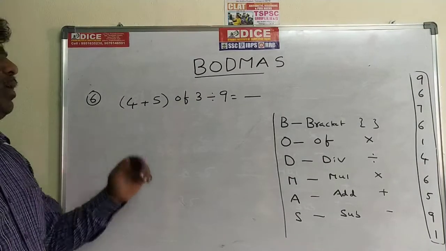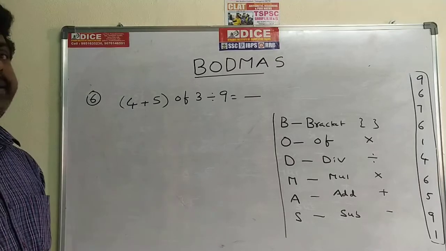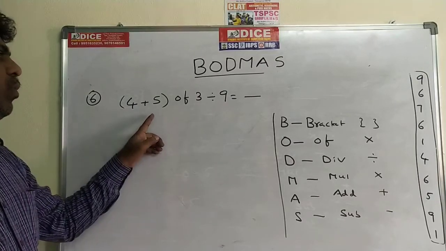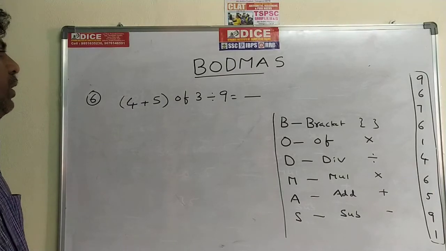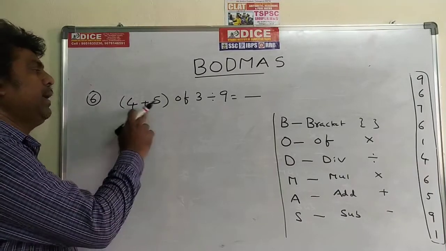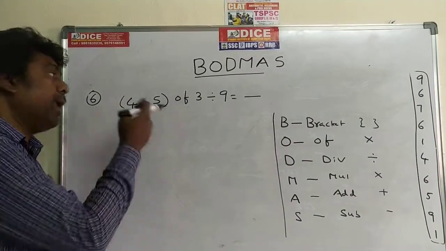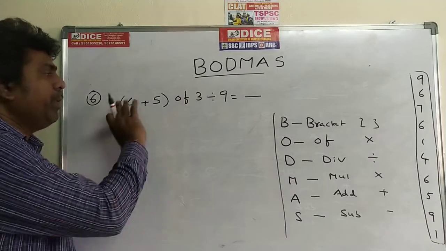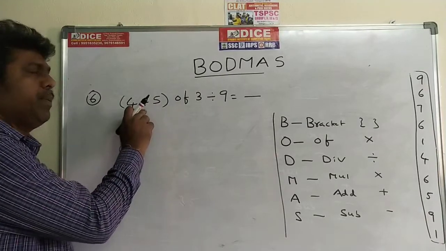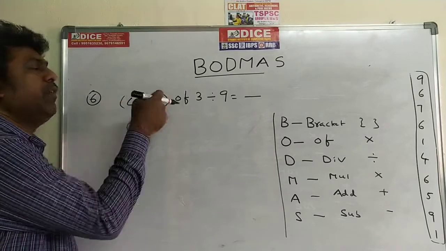Now go for the sixth problem. Bracket of 4 plus 5, of 3 divided by 9, is equal to dash. In this problem, the first priority goes to bracket. Bracket means you have to do the operation inside the bracket. What is the operation in the bracket? 4 plus 5, how much? 9. When 9 is there, this bracket will be opened.